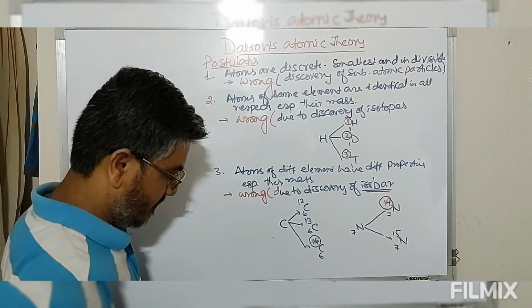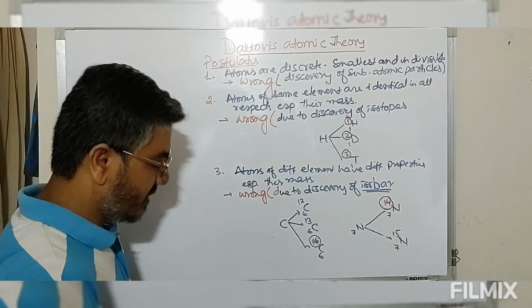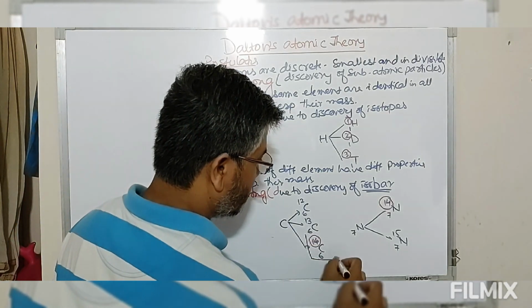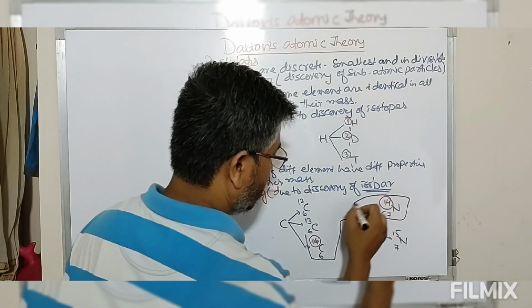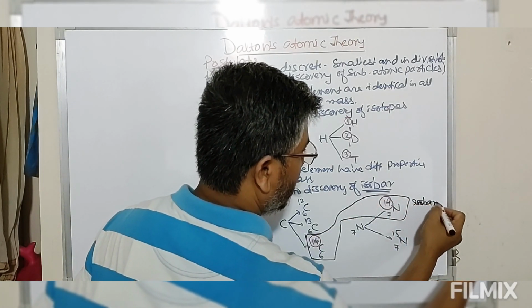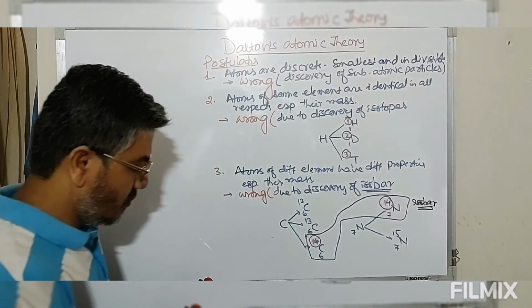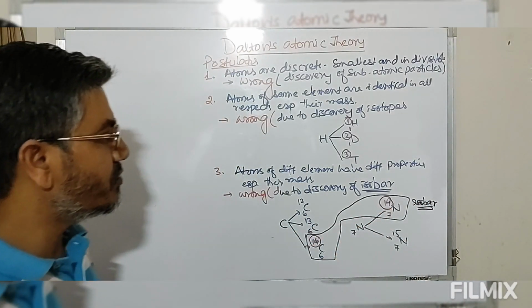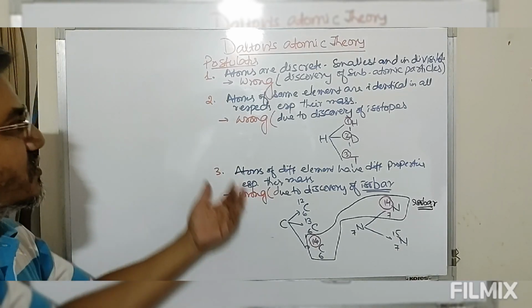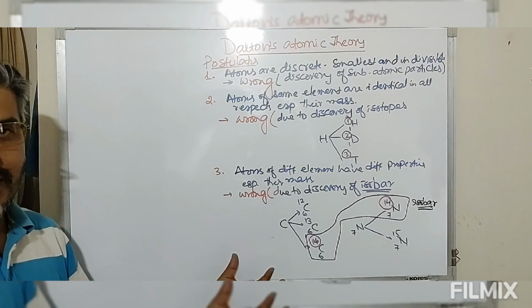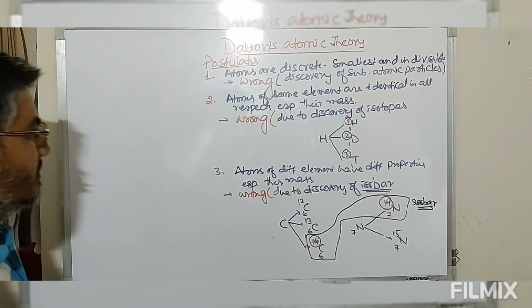So these two, carbon-14 and nitrogen-14, are known as isobars. Same mass number but different atoms. So the discovery of isobars makes the third postulate given by John Dalton, which sounded correct, come out to be an incorrect statement.